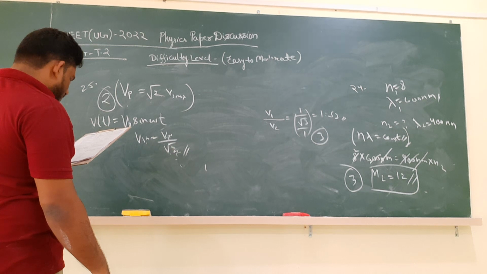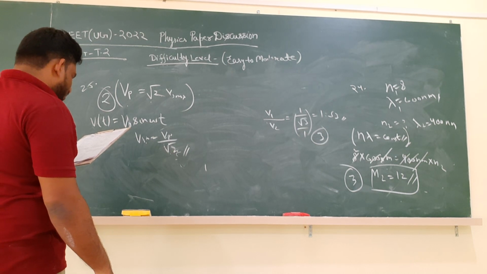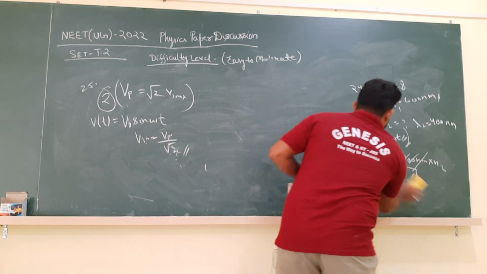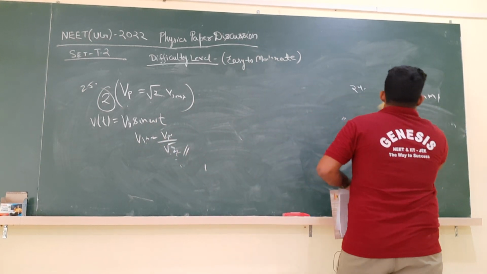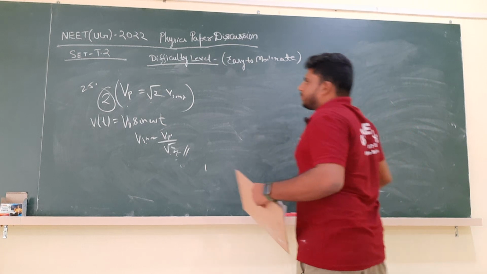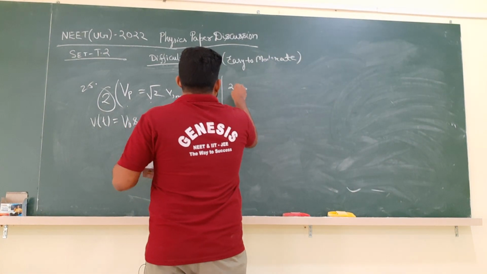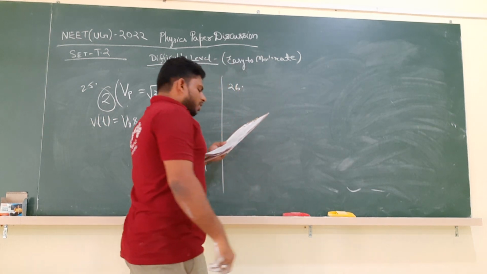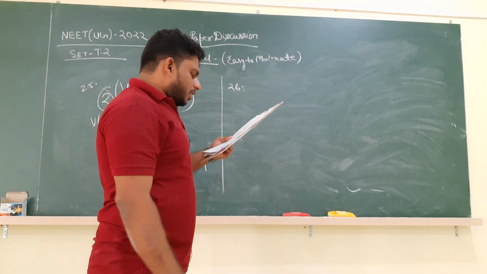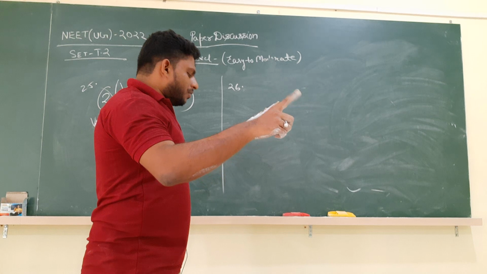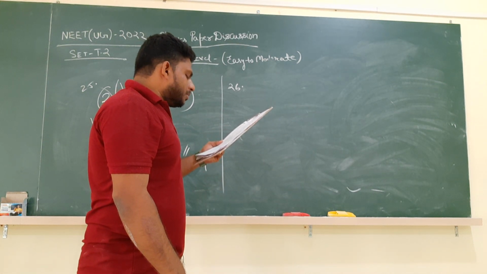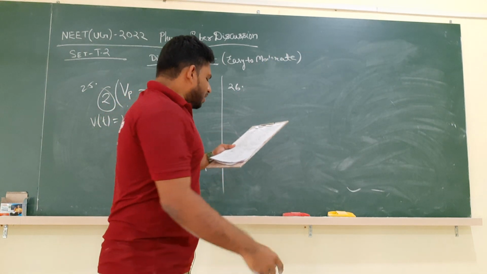Now, from that we will solve, then we will see the 26th question. In the 26th question, we can see that the initial tension on a stretched string is doubled. The ratio of the final and initial speed of the transverse wave is, very simple.